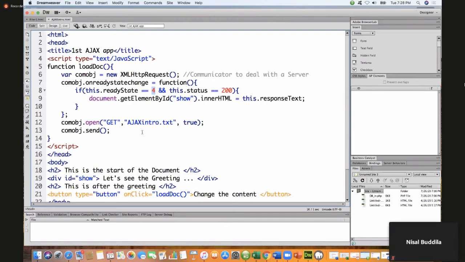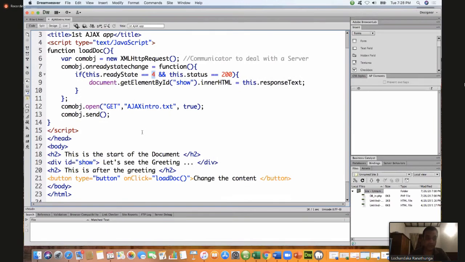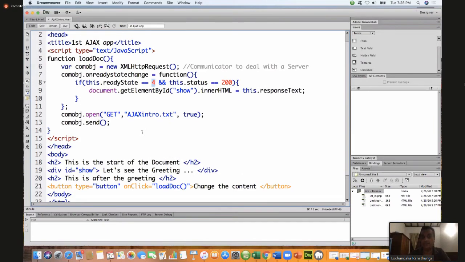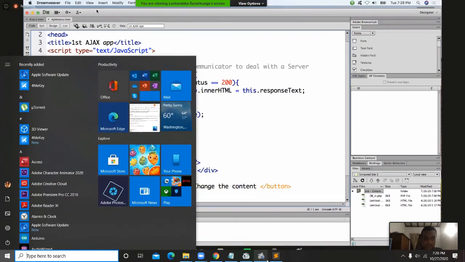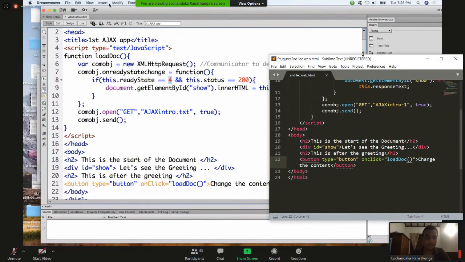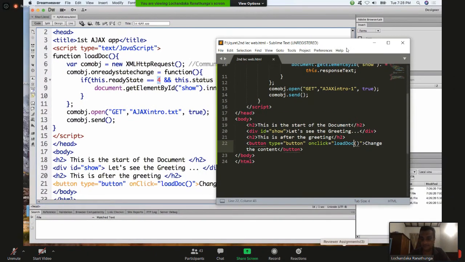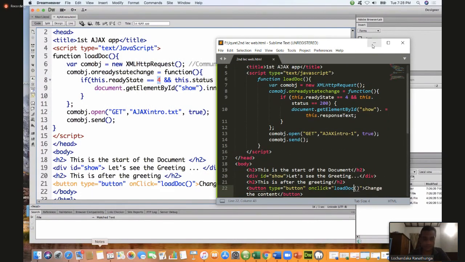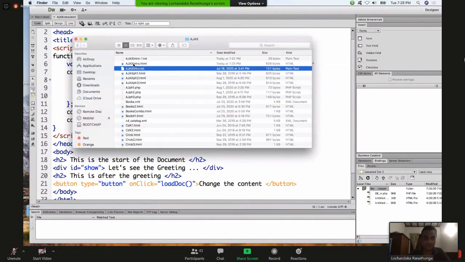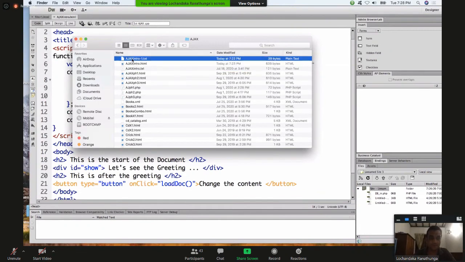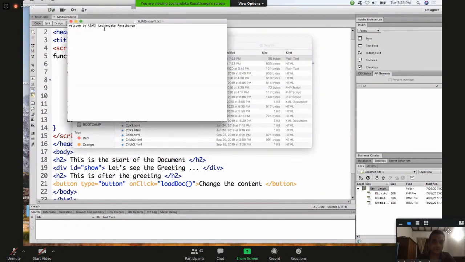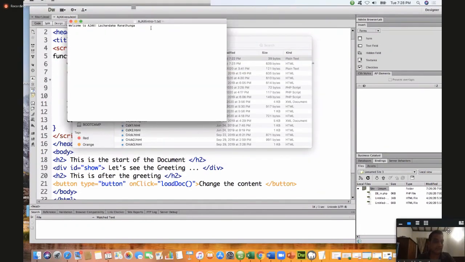Okay. Now what you have to do is work with the WAMP server, and first create a text file like this. Keep that file as a .txt file.